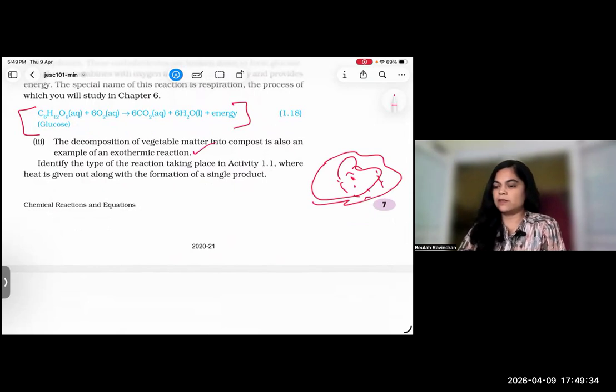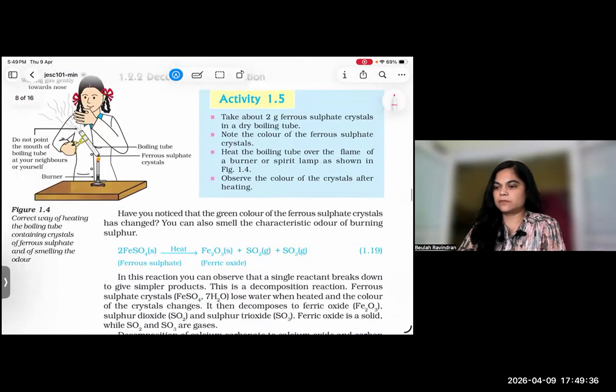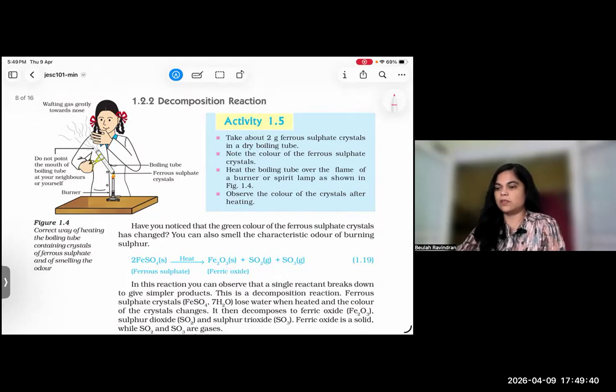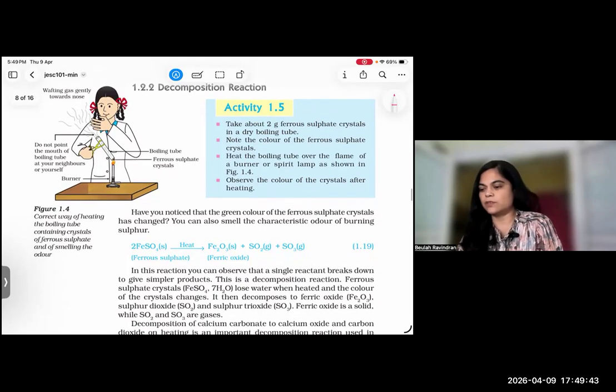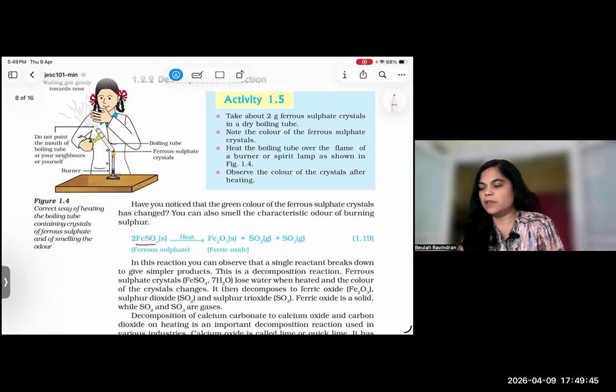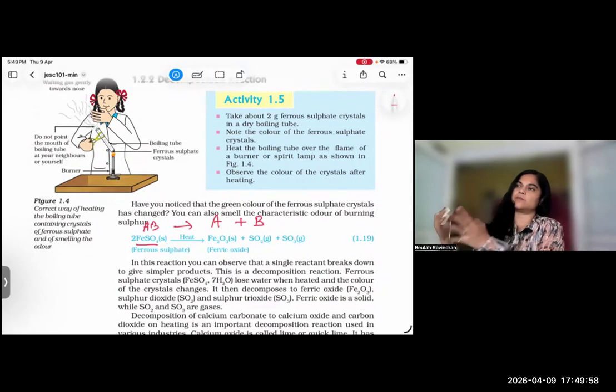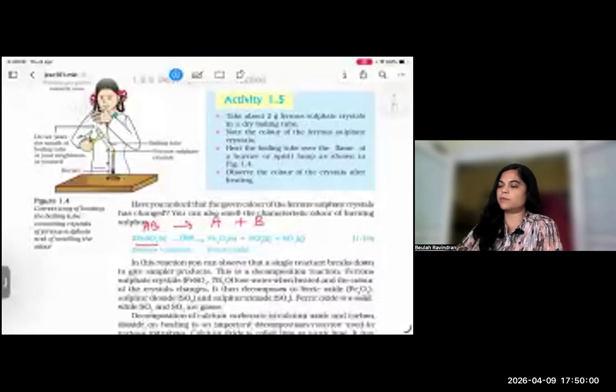Then this is basically a decomposition reaction. So what is a decomposition reaction? One reactant, AB, gives A plus B. It is split into two or more products, we can say. One single reactant is decomposed into two or more products.